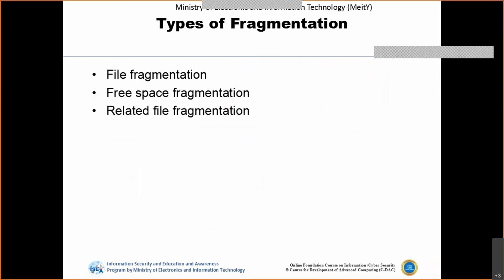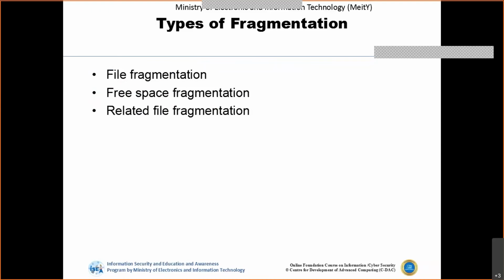Again, we have different kinds of fragmentation. We have file fragmentation, which concerns computer disk files that are not stored at a single point but are scattered across the hard disk, and for this we can do defragmentation. Then we have free space fragmentation, which means whenever there is empty space available on a disk, files can be stored there, but the files can be scattered across the free spaces.